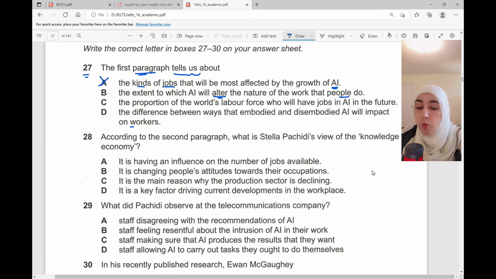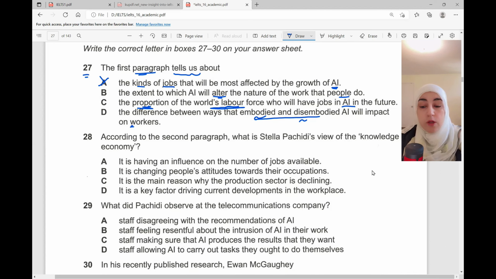The difference between ways that embodied and disembodied AI will impact on workers. I've seen these 2 words. Now, there is a nice rule. If you see exactly the same words or almost the same sentence, be careful. Do not fall into that trap. There's a big chance this is not the correct answer. I look at C, the proportion of the world's labor force who will have jobs in AI. They mentioned the proportion, a percentage, but it's not of how many people are going to have jobs in AI. It's actually the percentage of people who are going to be affected and because of AI will change their jobs.